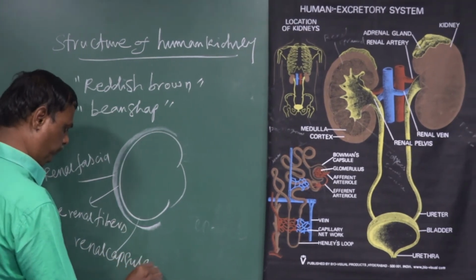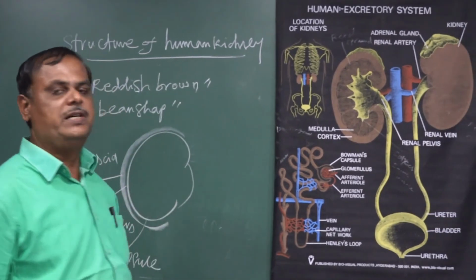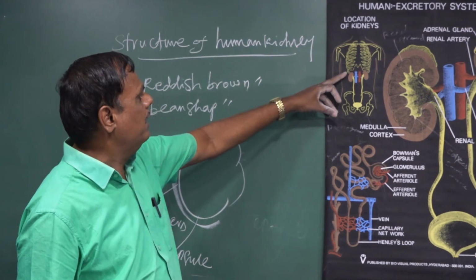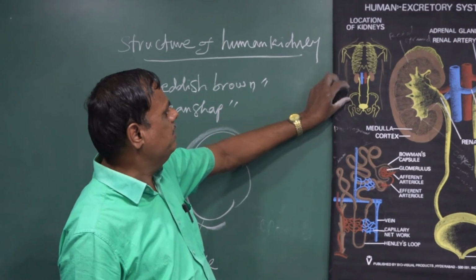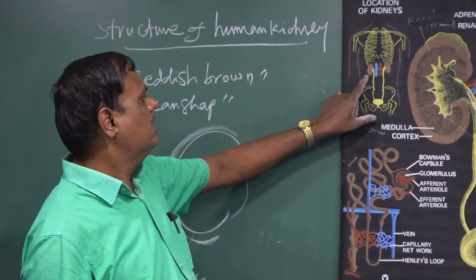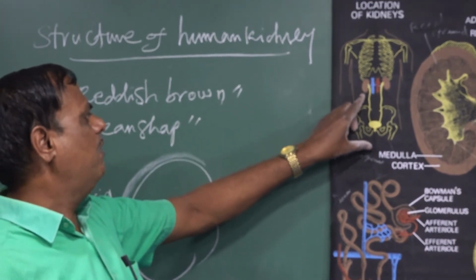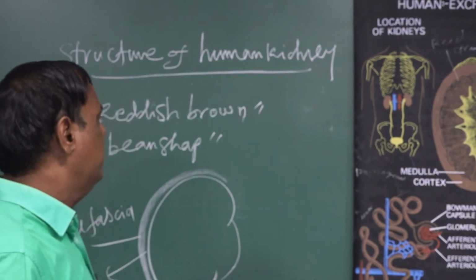It is reddish brown in color, a bean-shaped structure located between the last thoracic and third lumbar region, attached to the dorsal side of the inner wall of the abdominal cavity.